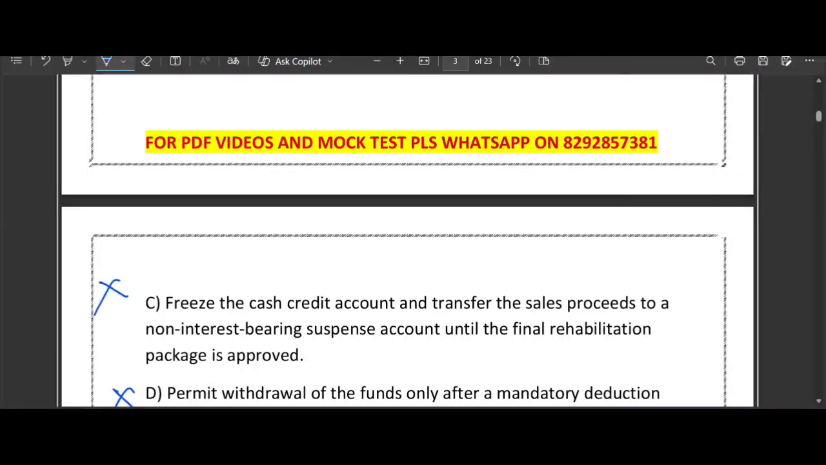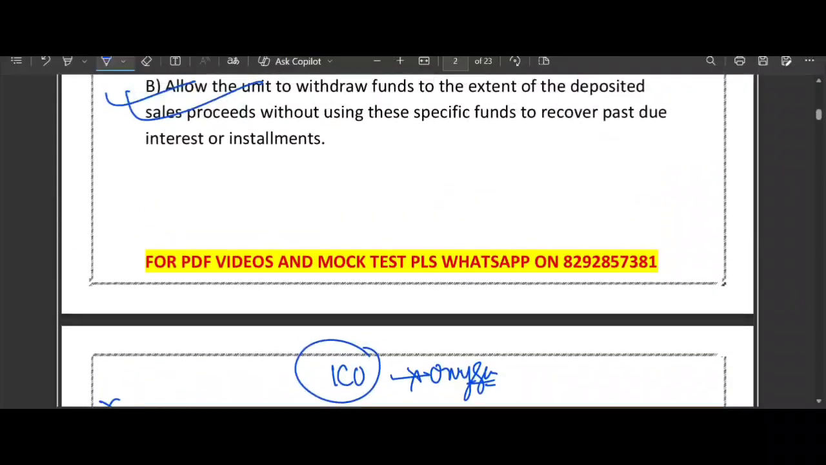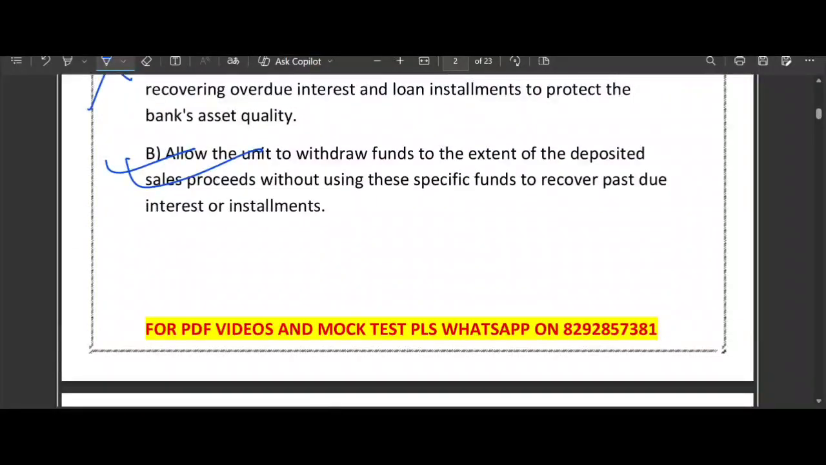No. Freezing the account is like, you have given oxygen in the ICU, and you are turning off the oxygen. Think about it. What will happen? The unit will fail immediately, isn't it? So option number B is the correct answer here. So understanding the holding operation is critical for the MSME exam.